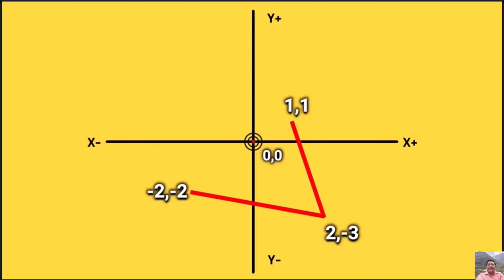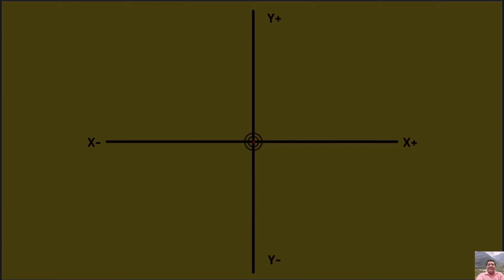Now as we move into the bottom left quadrant, you can see the x and y values are both negative, and finally we have negative x and positive y in this quadrant. So overall, the top right quadrant or the first quadrant will always have positive and positive values. The bottom right or second quadrant will have positive x and negative y values. The bottom left or third quadrant will have both negative, and the top left or fourth quadrant will have negative x and positive y value.